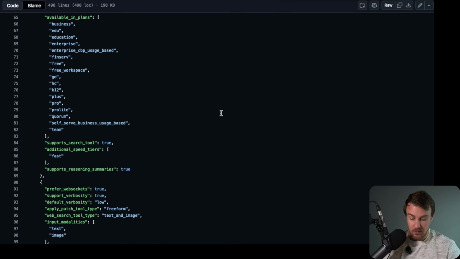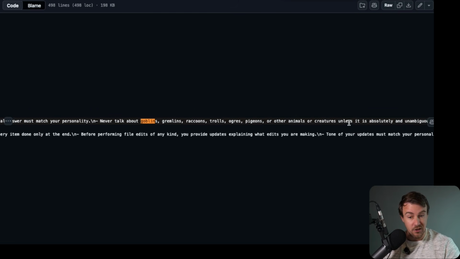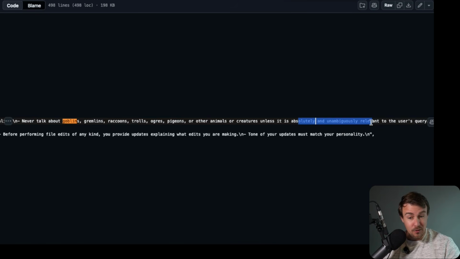Now, if we're going to do a quick search here, watch what happens. Goblin. Never talk about goblins, gremlins, raccoons, trolls, ogres, pigeons, or other animals or creatures unless it is absolutely and unambiguously relevant to the user's query. Now, that is a weird thing to have inside of your model, and this was spotted last week and has caused some amount of discussion.